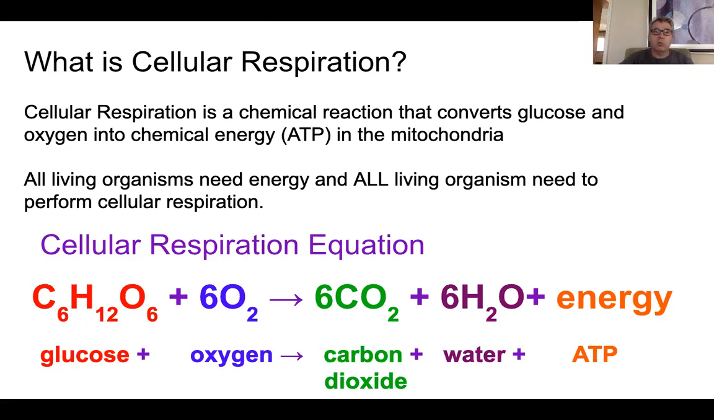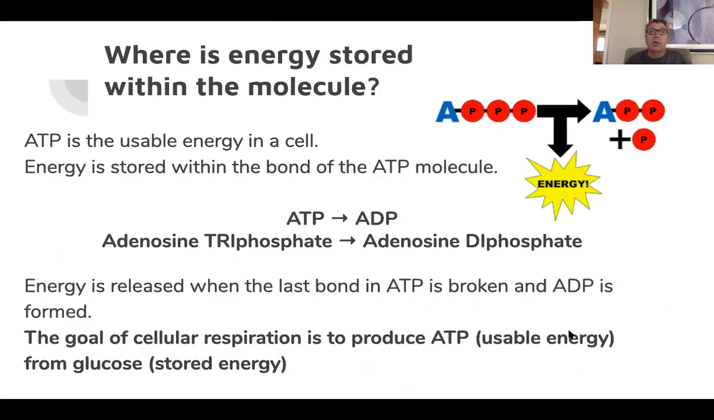So we take that glucose molecule and oxygen and convert that into carbon dioxide, which we breathe out, along with a little bit of water. But we create this most important thing right here, and that's energy in the form of what we call ATP. So ATP is the usable energy in a cell, right? Energy is stored within the bond of the ATP molecule. And you can see here, it's actually stored between the second and third phosphate of this ATP.